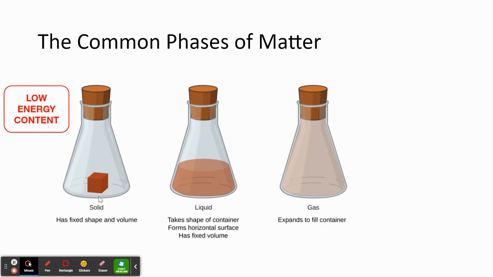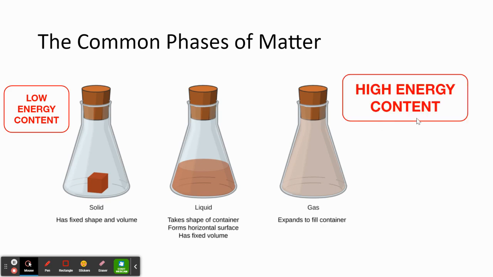Now, solids are low energy content, whereas gases are high energy content. That means we have to add energy in to go from a solid to a liquid to a gas. So if we add energy into a solid, we're going to melt it into a liquid.